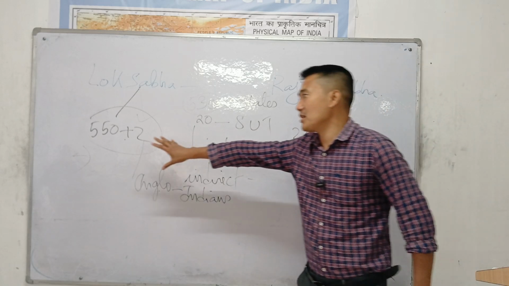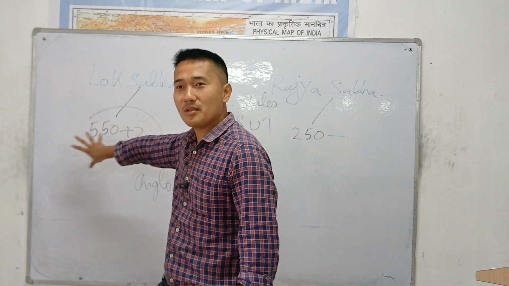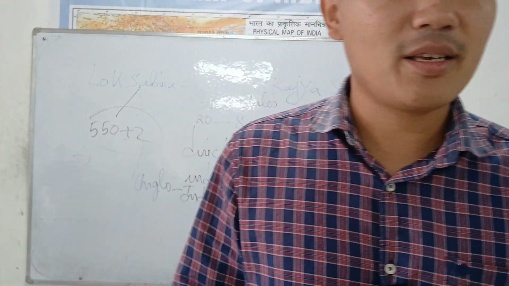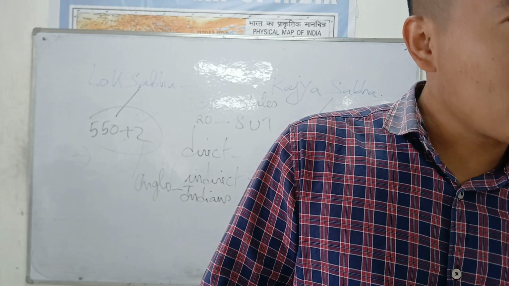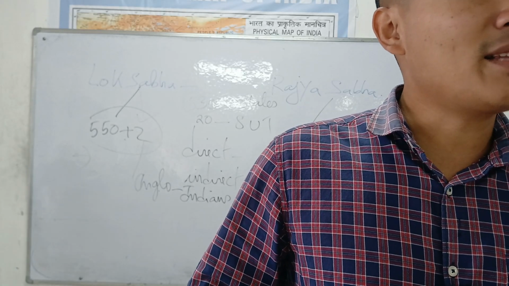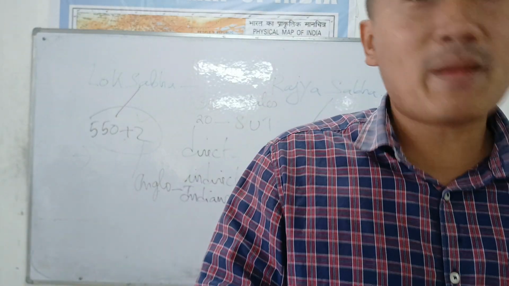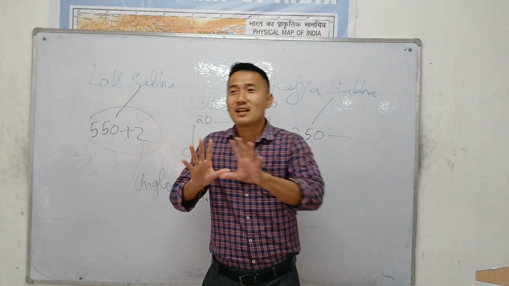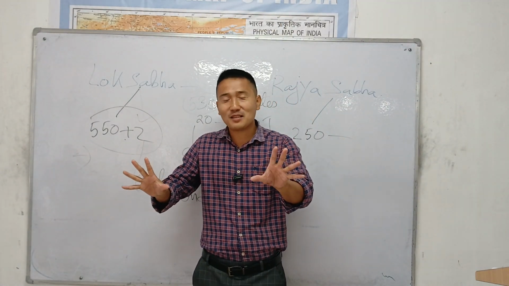I don't think you have any problem here, right? Election is direct, open, and your term is 5 years. Now there was a question in NPSC. The term of the Lok Sabha is 5 years, and that day will be counted after the first meeting of the newly elected Lok Sabha. Too important. We all know it's 5 years, but the question is very tricky.